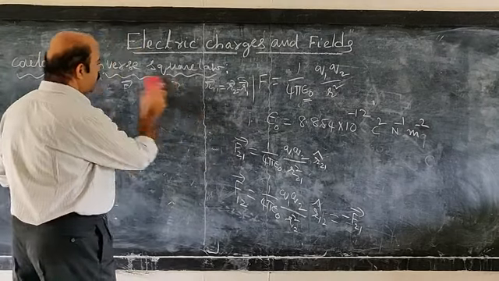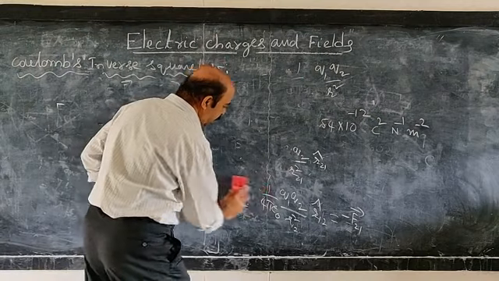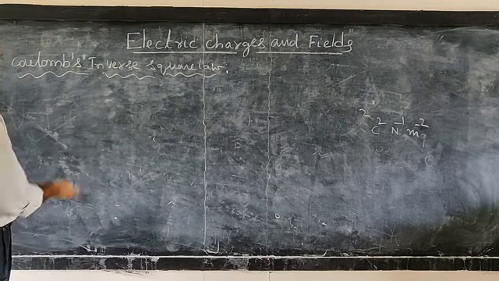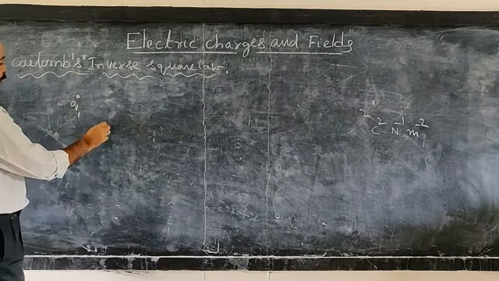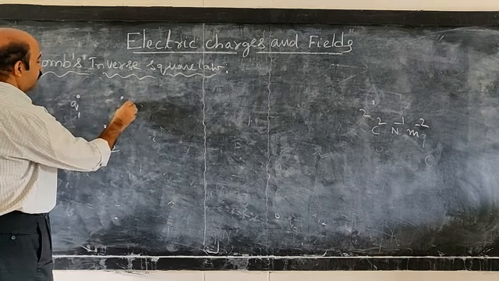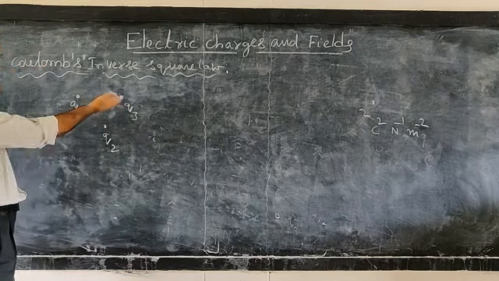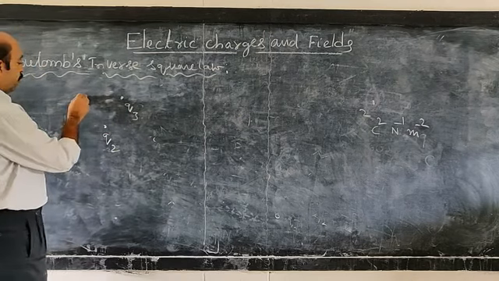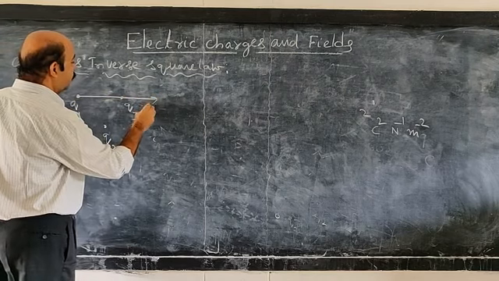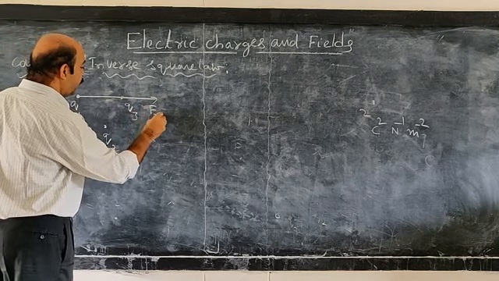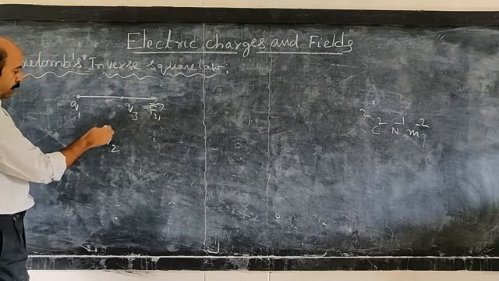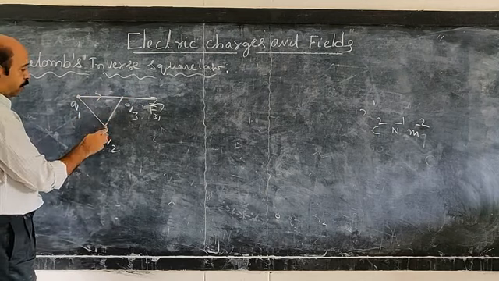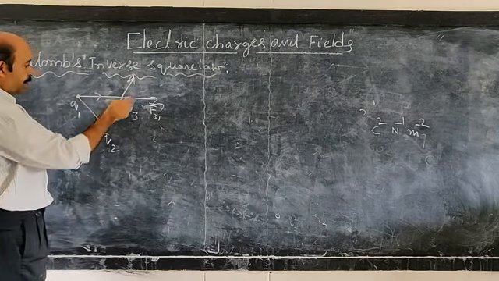That is, suppose you have a number of charges in a region. Say this is Q1, here some Q2, here some Q3, and so on. Now I want to find out the resultant force on Q3. So all are considered to be similar. So due to Q1 on Q3, a force say F31 bar acts like this. And similarly, due to Q2, a force on 3 acts like this,